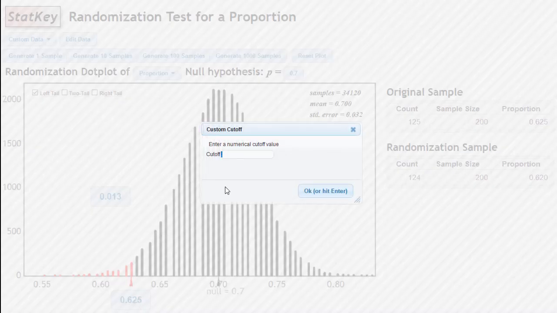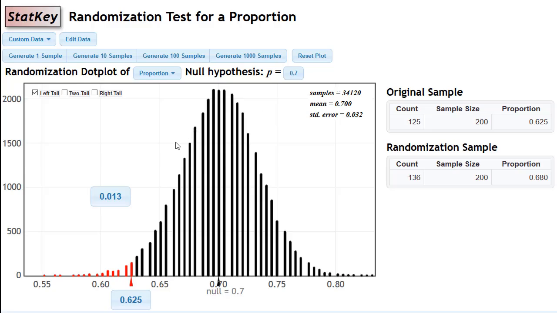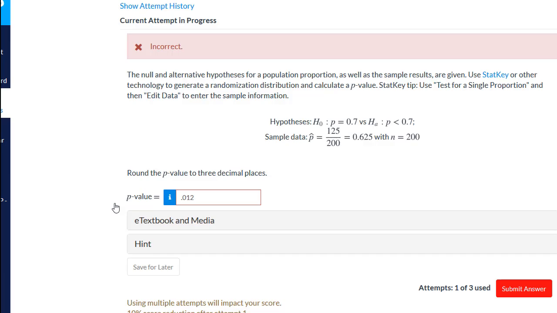Okay, so I'm going to click this again just to make sure it's recalculating it. The cutoff is 0.625. Okay, now it's 0.013. So I'm going to go back here to 0.013 and try that answer. It's still telling me I'm incorrect.